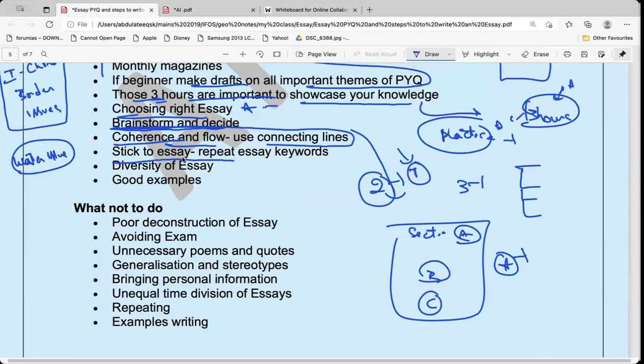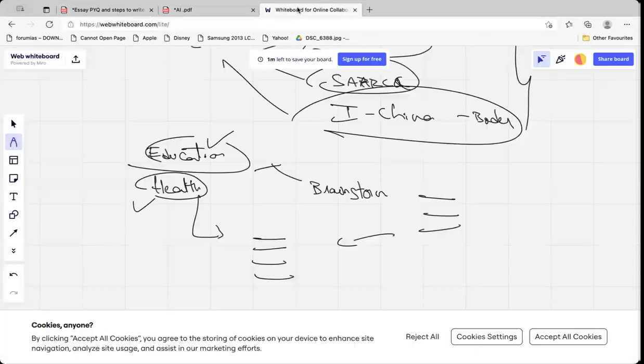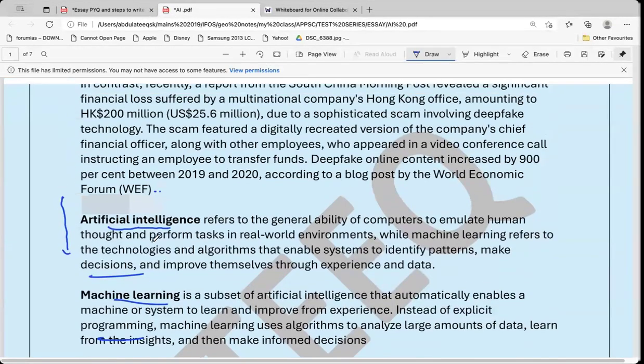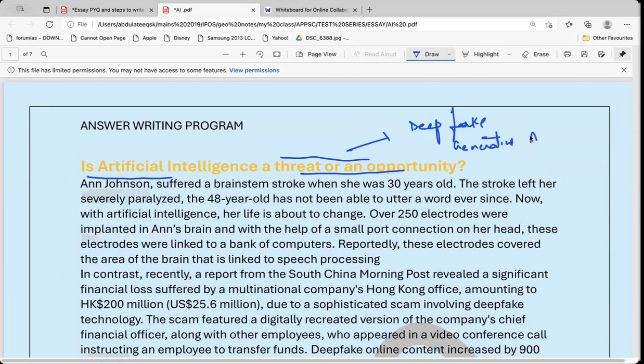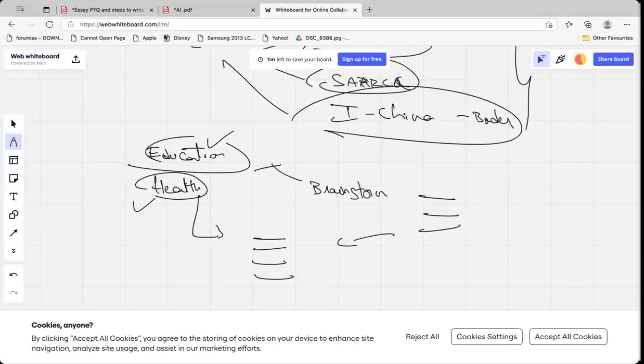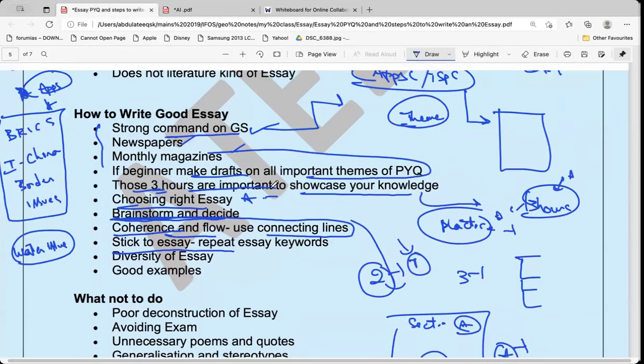And you have to stick to the essay. People tend to deviate from the essay. Now see, this is the artificial intelligence essay, and the question is: is artificial intelligence a threat or an opportunity? Now, deepfakes and generative AI are just some components of artificial intelligence. If I write 150 words on deepfakes and generative AI, you're lost. You have lost the track. So that is another important instruction that you need to keep in mind.